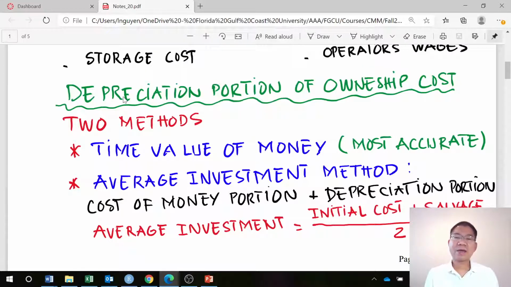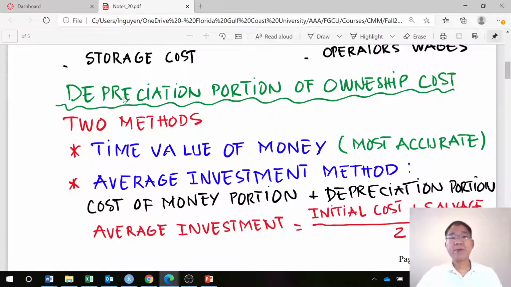In that method, we have the cost of money portion and the depreciation portion. And this is approximate, it's not accurate. The average investment can be determined by the average between the initial cost that we spend to buy the equipment and the salvage value that we resell the equipment for after the useful life.